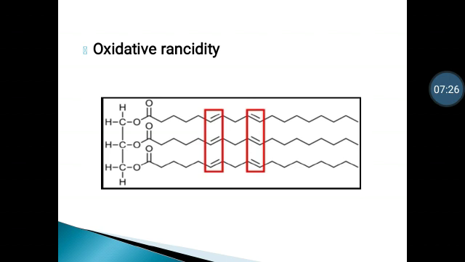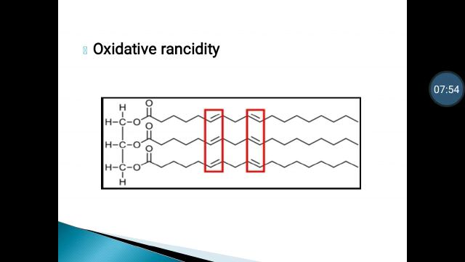The next point, oxidative rancidity. Oxidative rancidity is also known as autooxidation, and it occurs when oxygen is added across a carbon to carbon double bond. Let's see this reaction. Here we have a triglyceride which is composed of unsaturated fatty acids, and unsaturated fatty acids have carbon to carbon double bonds, which we can see outlined here.